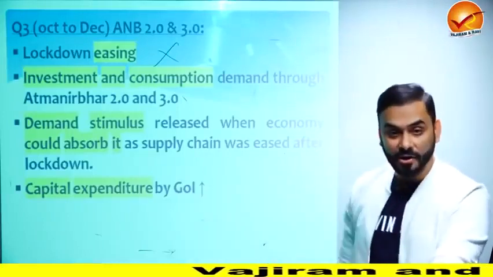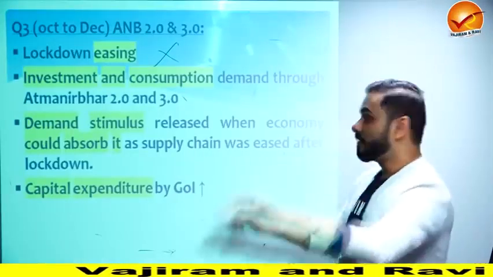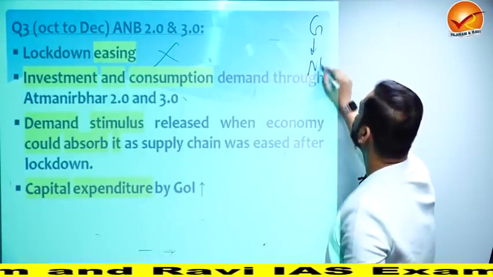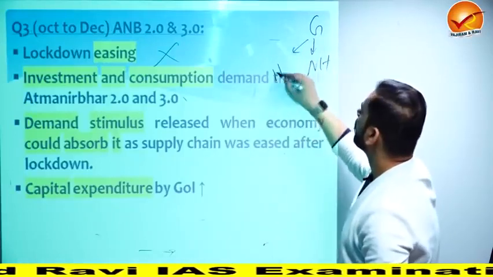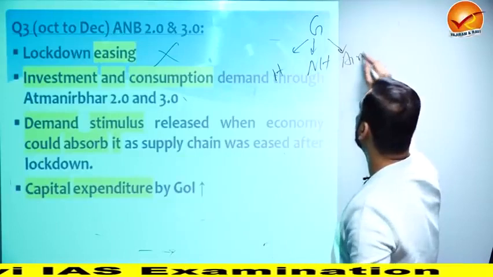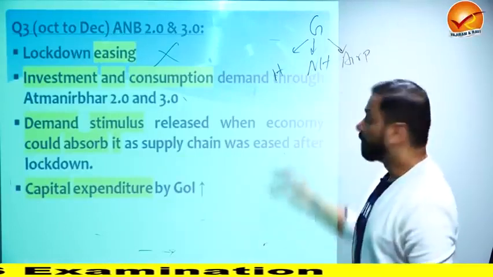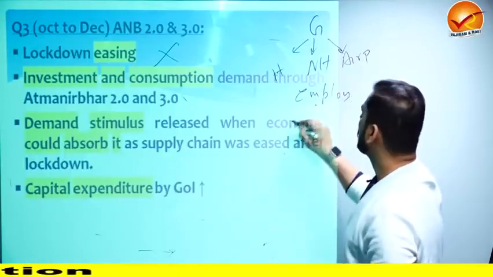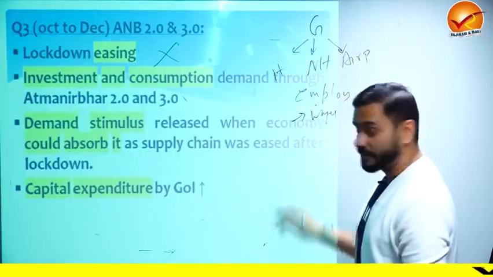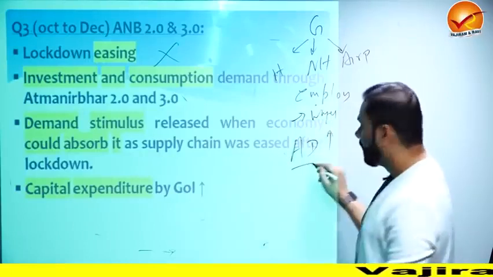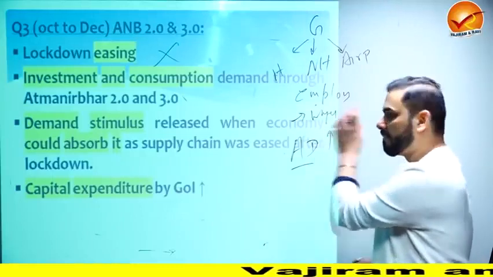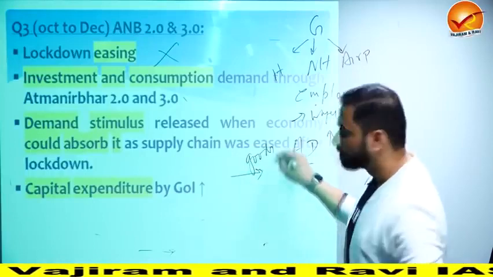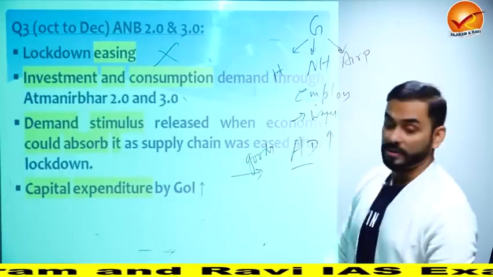Okay? And how did the government do that? I'll give you an example. Suppose you are the government of India. You start a national highway project, or you construct a hospital, roads, airports, etc. What are you going to do? You are going to employ people. When you employ people, you pay them wages, their income will increase. When their income increases, the aggregate demand, which means total demand in the economy, would increase. When the demand increases, factories will supply the goods. This is what the government of India was doing.